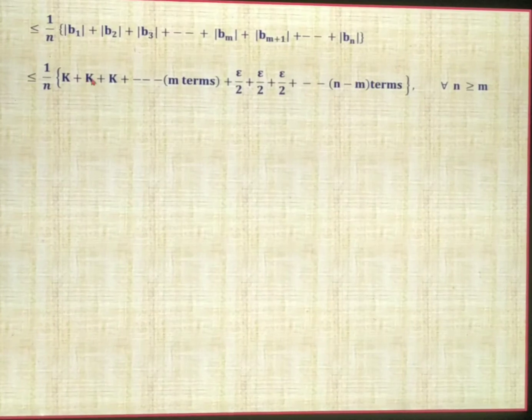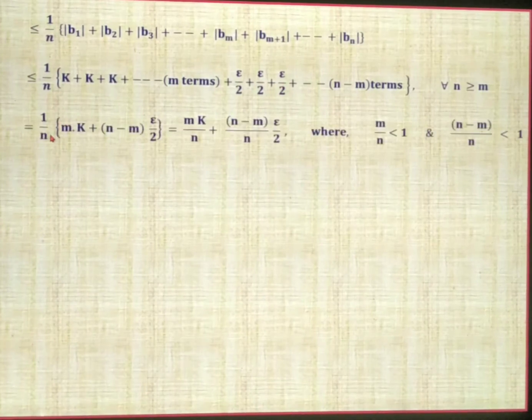So we have k plus k plus k up to m terms. There are n terms in total; the m terms I left here, and the remaining are the n minus m terms. Those n minus m terms are epsilon by 2, epsilon by 2, epsilon by 2. Keep 1 by n as it is. The k plus k plus k up to m terms is m into k. The epsilon by 2 repeated n minus m times is n minus m into epsilon by 2.